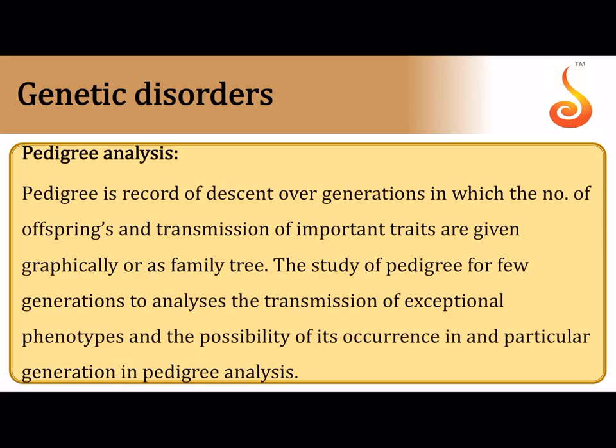issues in case of humans is this, because in humans you cannot conduct controlled crosses like in other organisms. So the best thing would be to take the family history of a particular disorder. Say, for example, a person is suffering from a genetic disease. Try and identify if anybody in his immediate family is suffering from it, or did he get it passed on from his grandfather, or some of his distant relatives might have it, and that shows that it is within the gene